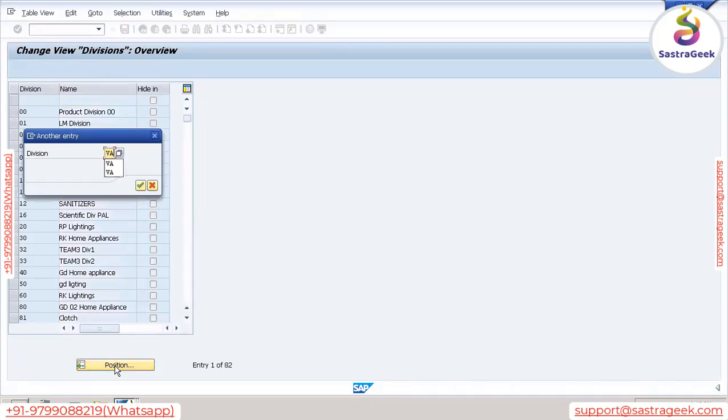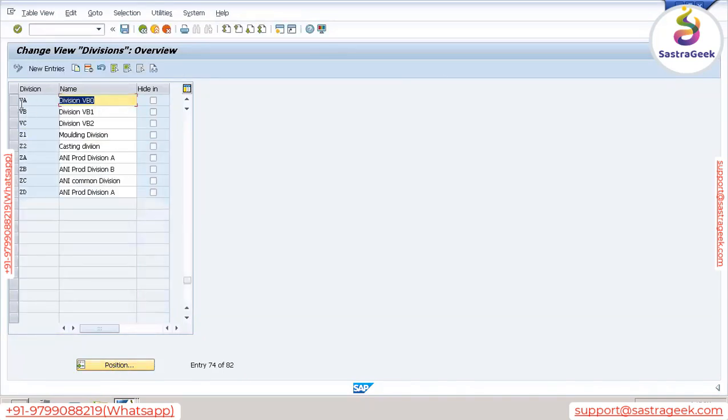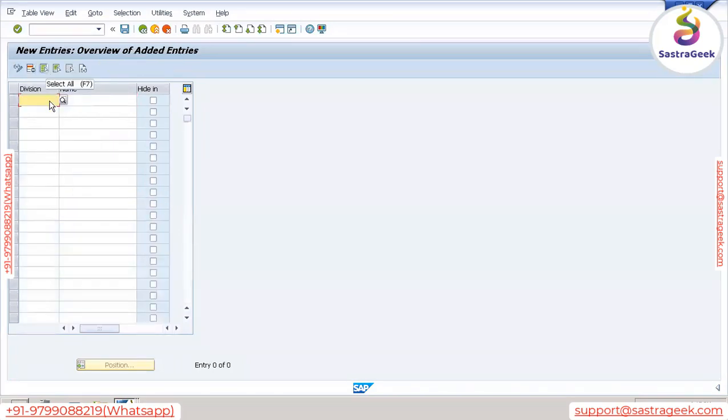Let's check if VA is available. Yes, VA is available. So generally what we'll do, we'll go to new entries, we'll give VA here, and then some name. Let's say VANP division. Whatever name you want to give, and then save it. So once you save it, this division will be saved.